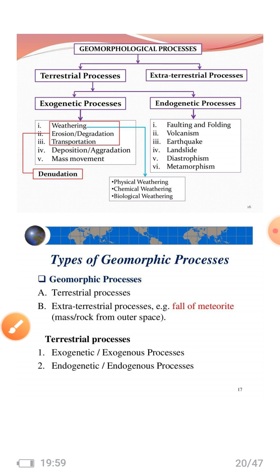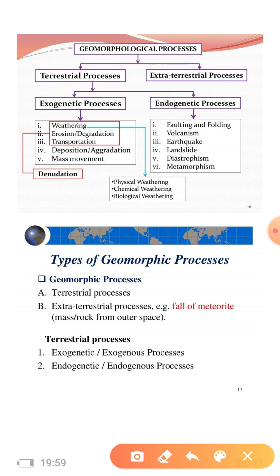Geomorphic processes can be seen in two types: terrestrial processes and extraterrestrial processes. Terrestrial processes, which occur over the earth's surface, we can divide into two parts: exogenic and endogenic forces or processes.